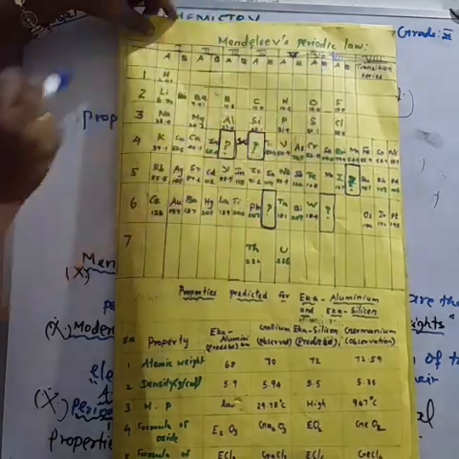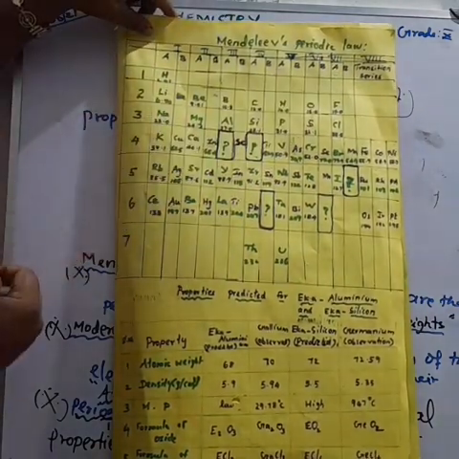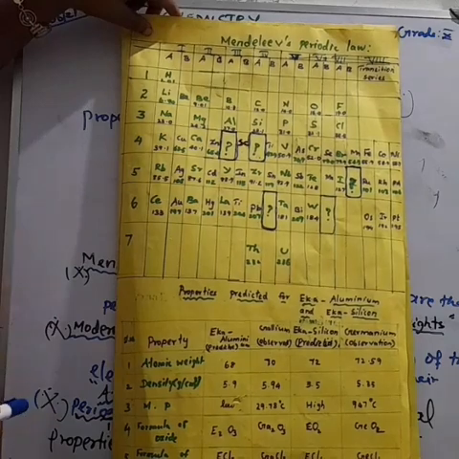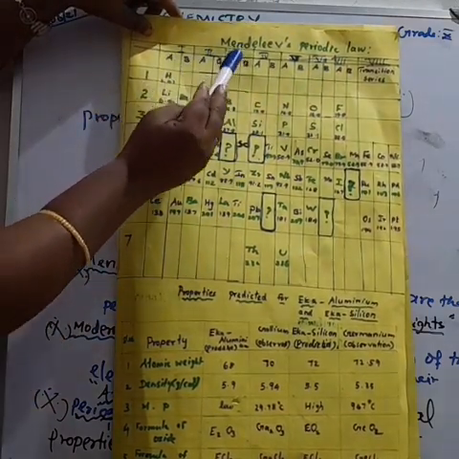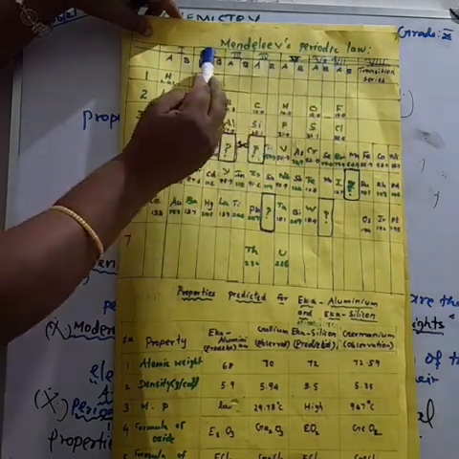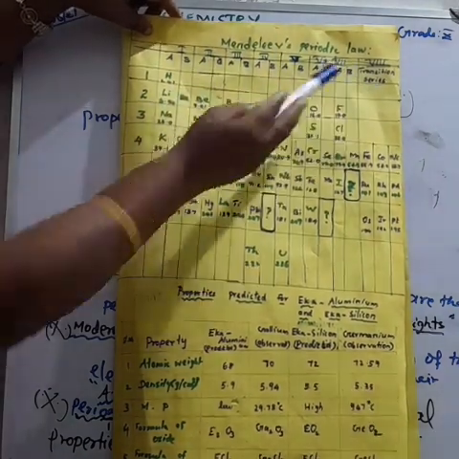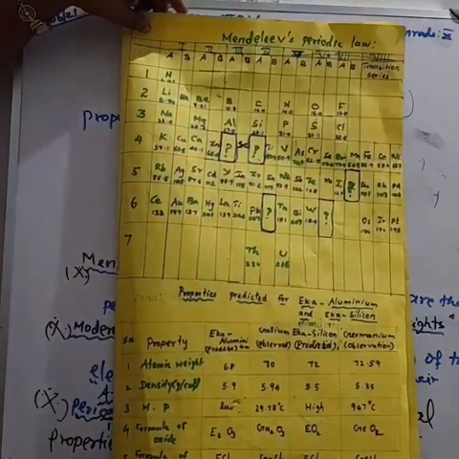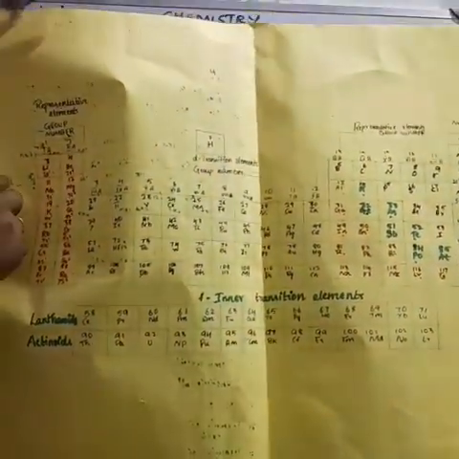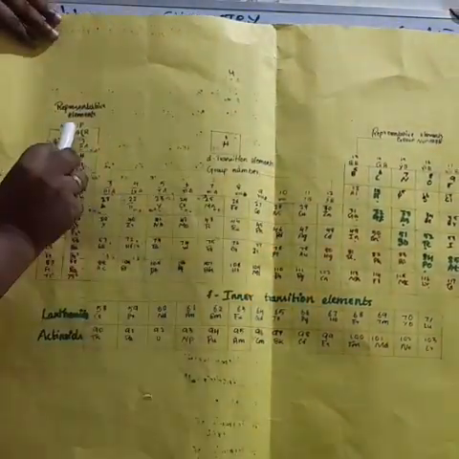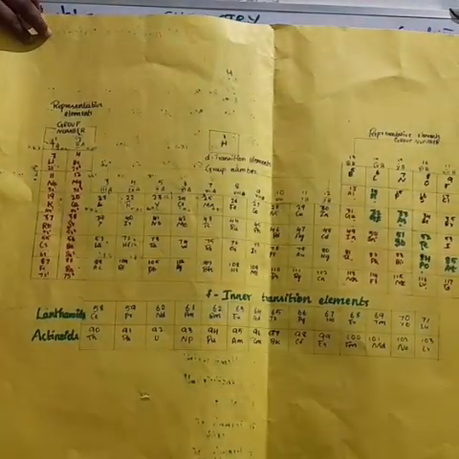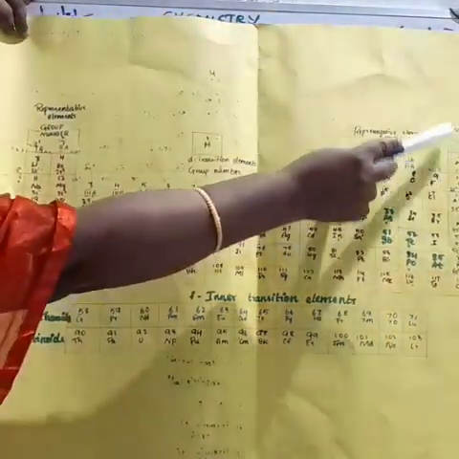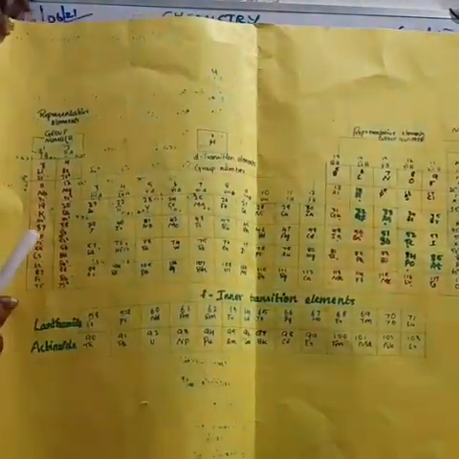This old numbering system was according to the Mendeleev periodic table: 1A, 2A, 3A to 7A and 1B to 7B, after that 8. This numbering system was replaced by the IUPAC, so groups are numbered 1 to 18. Not confusing.